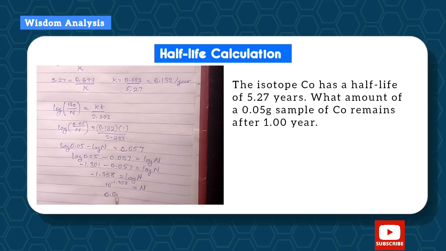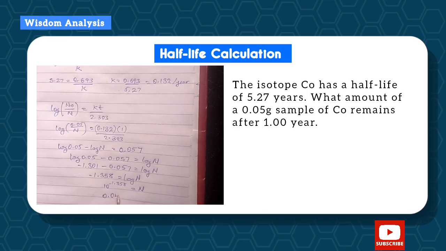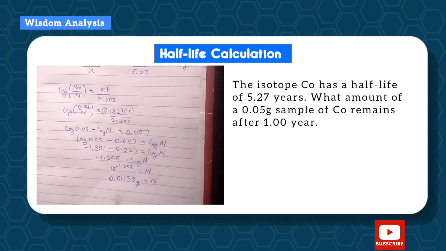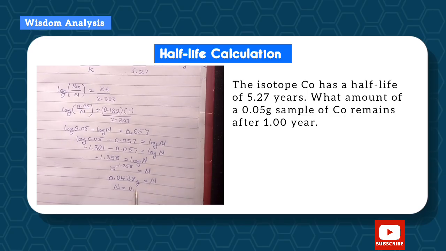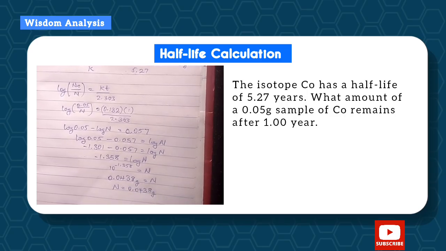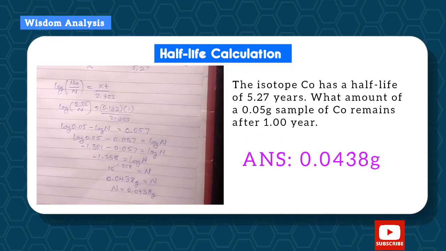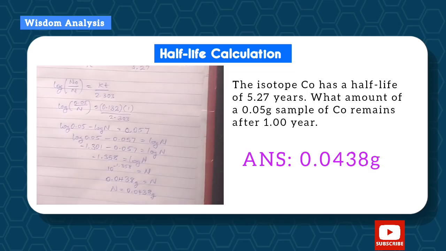So this is 0.0438. Okay, so this will be the value of our N, 0.0438. So N is equal to 0.0438 grams. This will be our answer. This will be the amount after a year. So the answer is 0.0438 grams.